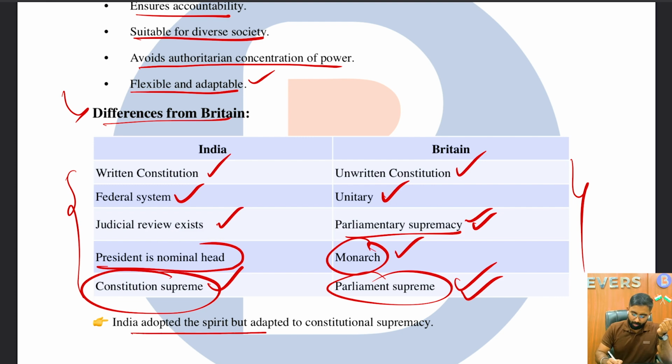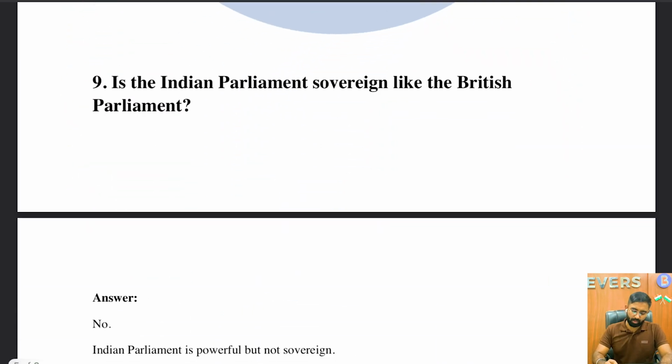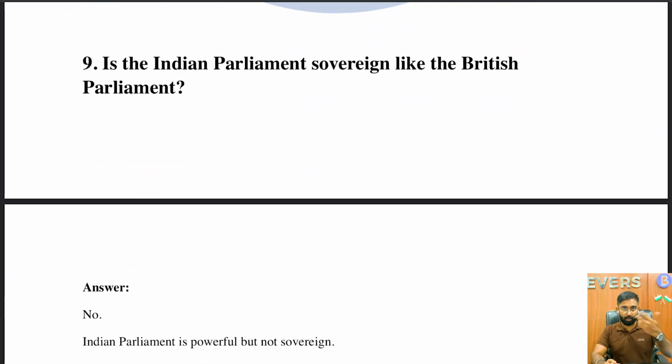Next one. India adopted the spirit, but adapted constitutional supremacy. So the spirit of the parliamentary system was adopted from Britain, but the way India adjusted to the parliamentary system that it is currently following is totally different. Please do let me know in the comment section from where exactly India adopted it.